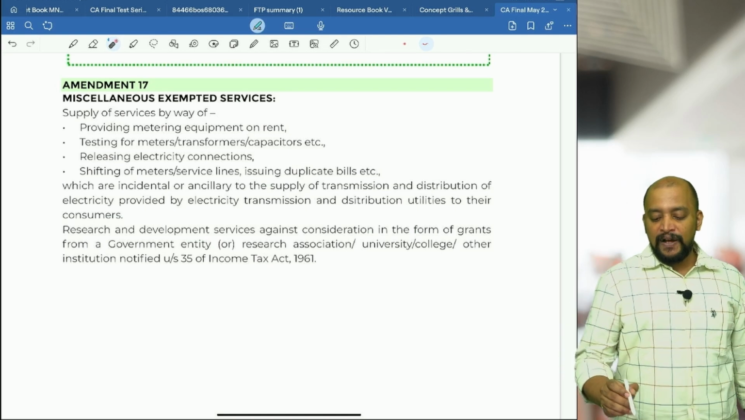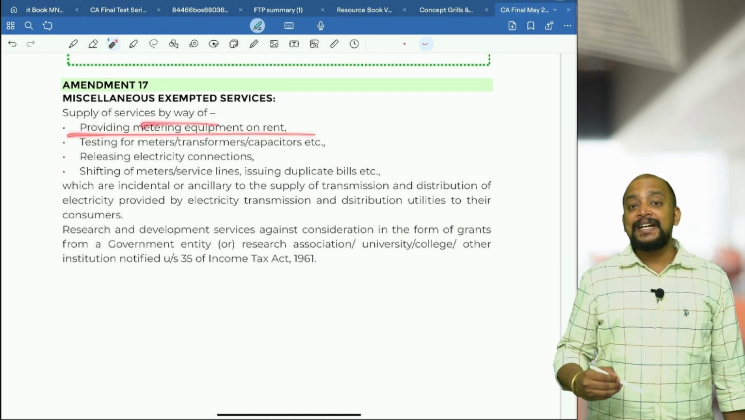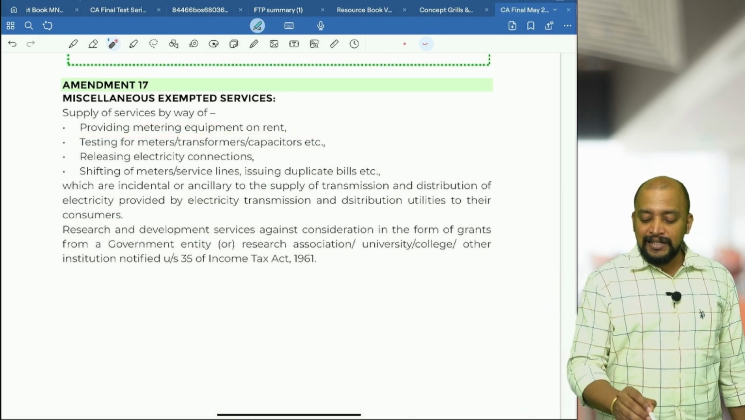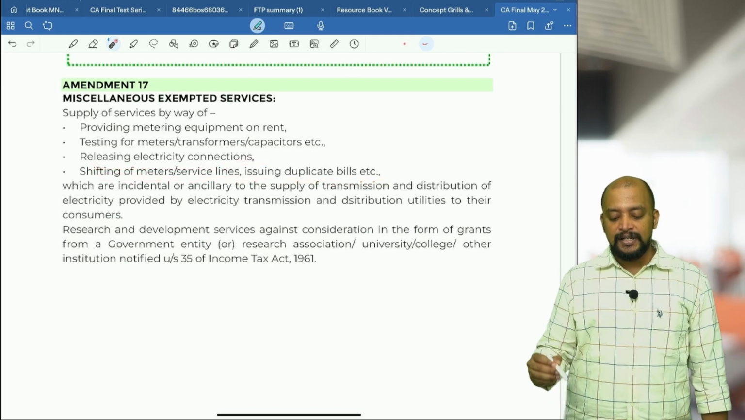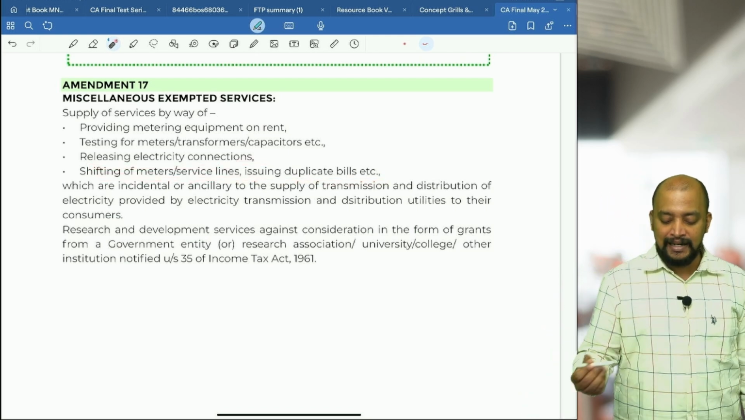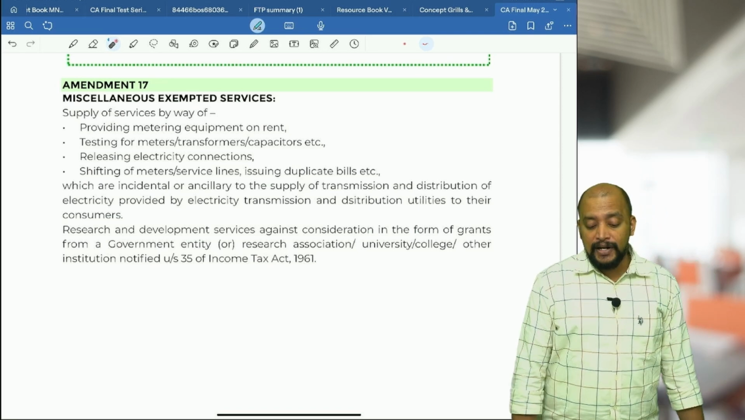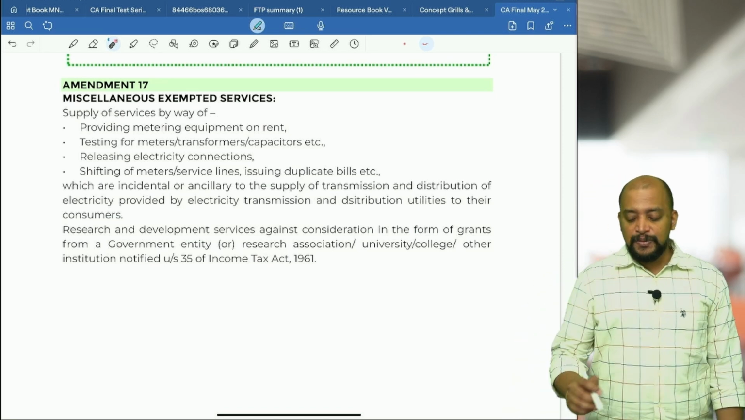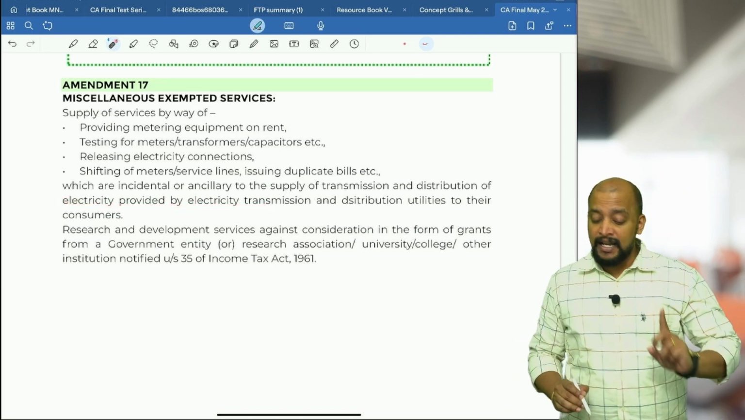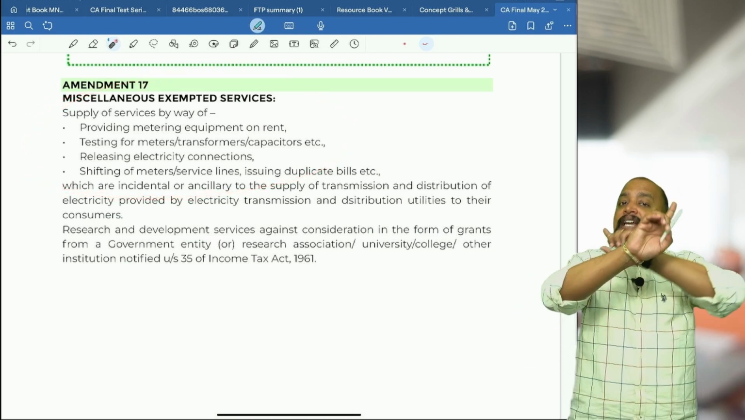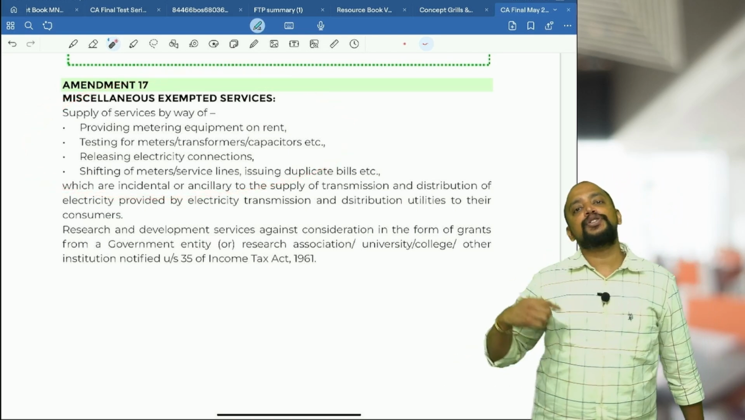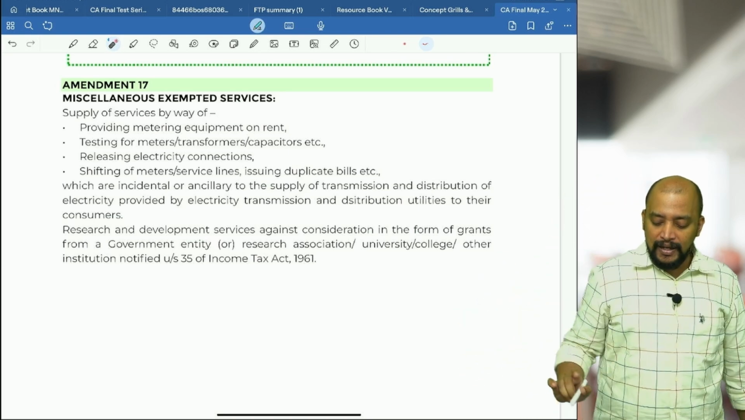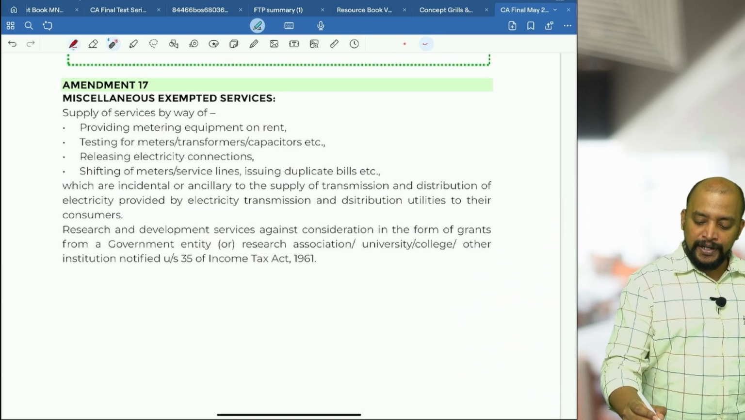You can see: supply of services by way of providing metering equipment on rent or testing of meters, releasing electricity connections, shifting of meters or service lines, issuing duplicate bills, etc., which are incidental or ancillary to the supply of transmission and distribution of electricity. Basically, not only these activities, any other activity which is incidental or ancillary to transmission and distribution of electricity is also exempted. Okay, that is one point.